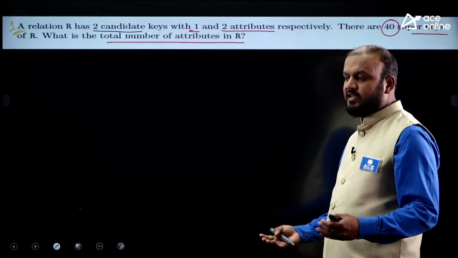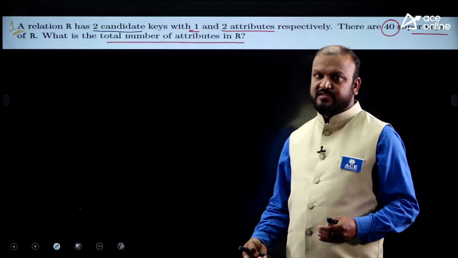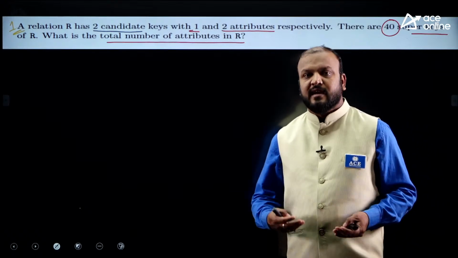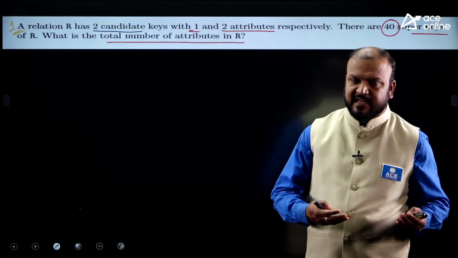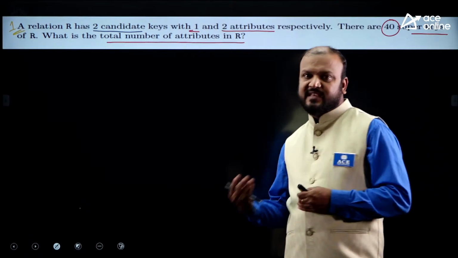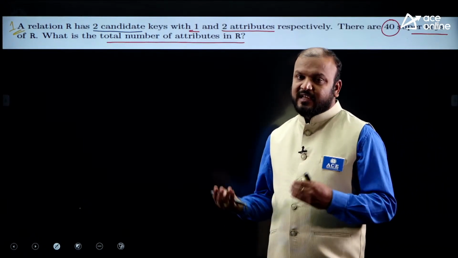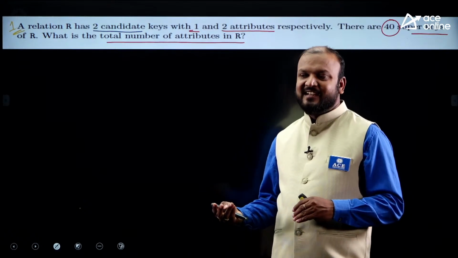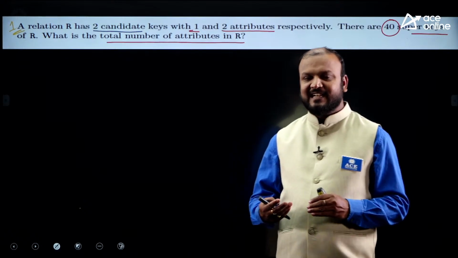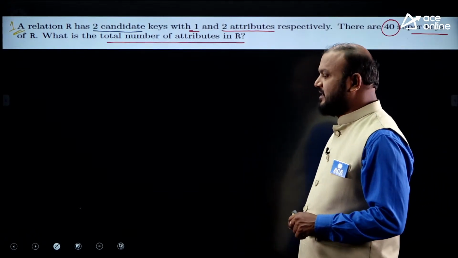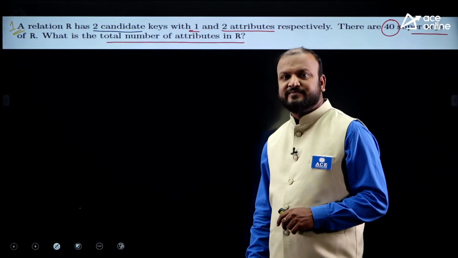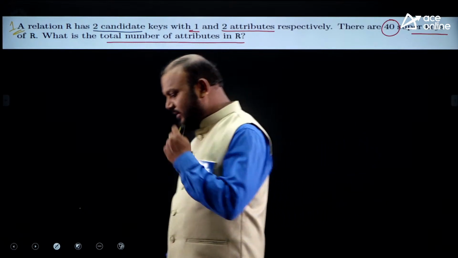Previously, we have discussed questions during the offline, online, and live sessions. If candidate keys are given, we found how many super keys are possible. But now candidate keys and super keys are given, a different way of asking: how many attributes are possible in the relation. Can I get an answer for this question? I'll wait for 1 minute.